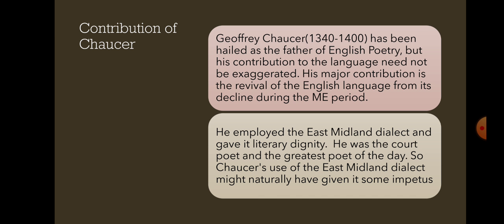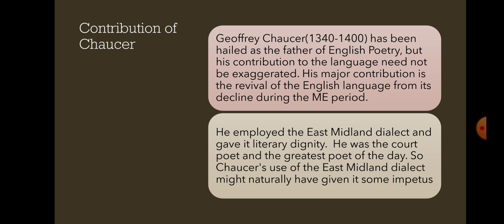The career of Chaucer is divided into three main periods: the French, the Italian, and the English. There are many works written during each period. Towards the last section, that is the English period, he wrote the Canterbury Tales, that you know, right? So, the dialect Chaucer employed in his work was the East Midland dialect, and he gave the East Midland dialect a literary dignity.